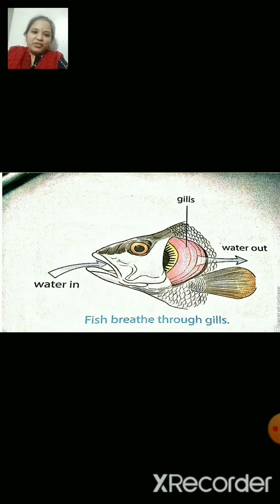In the next picture, which picture is that? Right, that is the picture of a fish. So can you see the gills in the fish? The gills present in the fish help it to breathe inside the water. The gills help it to take the oxygen dissolved in water.